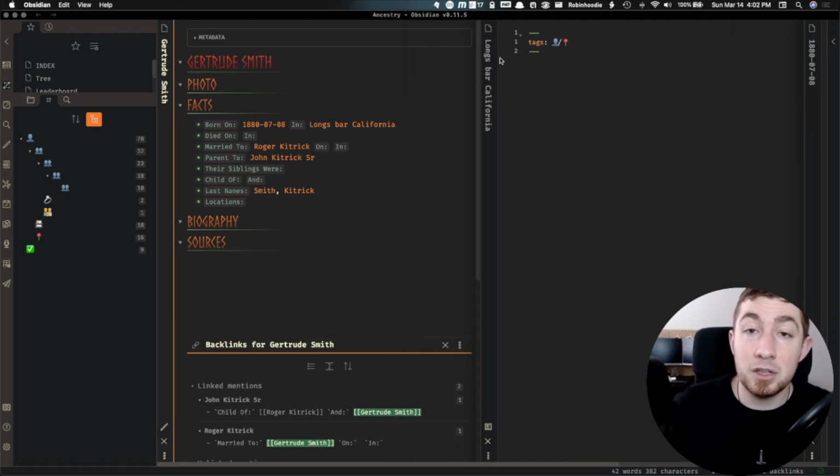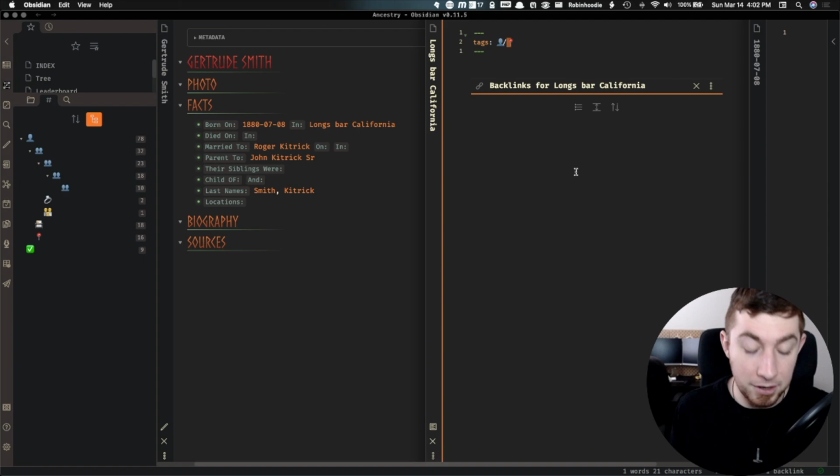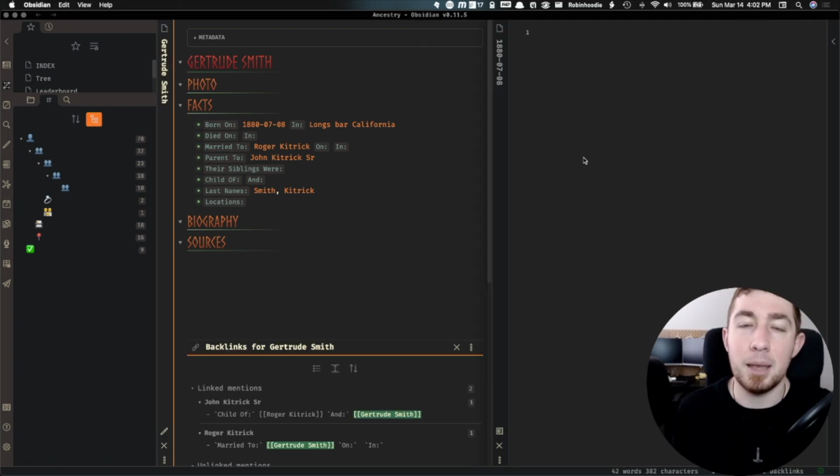So we have names, we have locations, which I give this little map pin because it reminds me of Google Maps. This way I can see different locations such as where the family lived, where they were born, where they died, where major events happened. And so that way at a particular location, we could see anything where somebody lived, was born, died, or did something notable. So again, another piece of information to really group together data points. And because of backlinks, anytime it's mentioned, it's going to be in line. We're going to see some detail and a tagged note, easily able to see something about it.